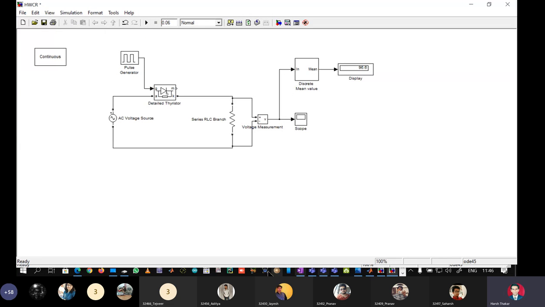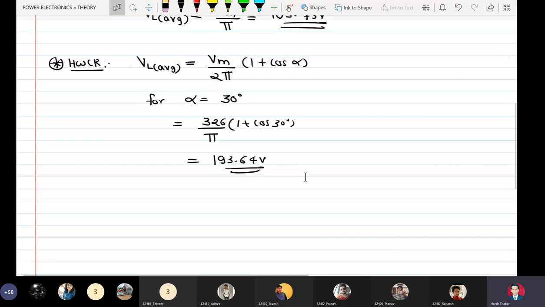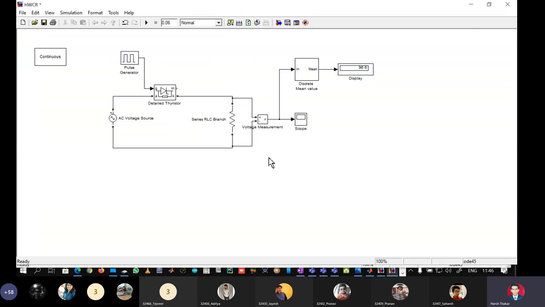96.6 we are getting. So yes, what I did was wrong. Nobody pointed me out. So it's upon 2 pi, so 1 plus cos 30 into 326, 96.82. So 96.82 versus 96.6. Let us see what is the load voltage waveform.